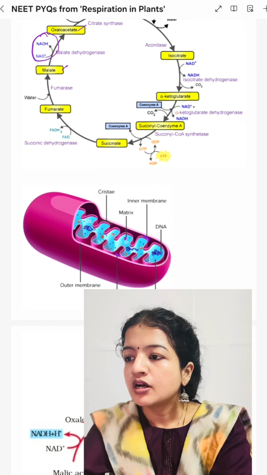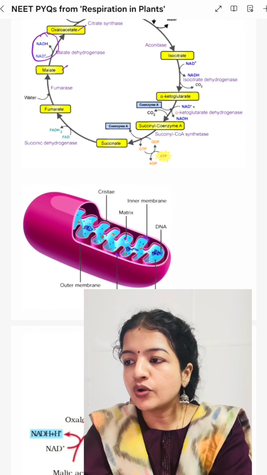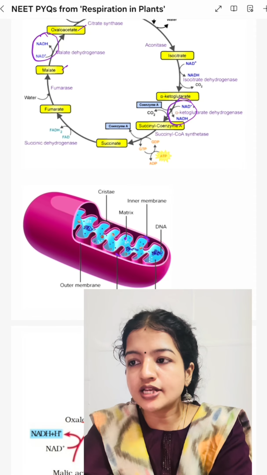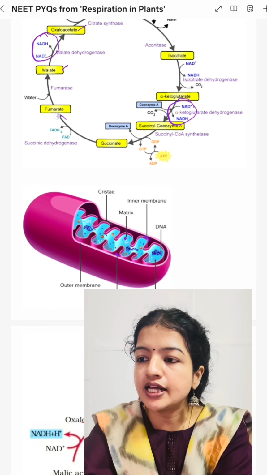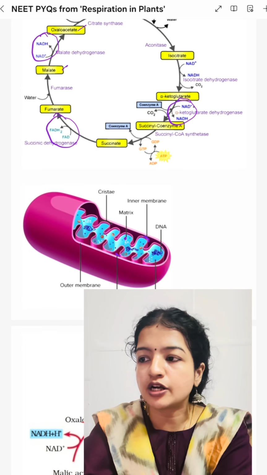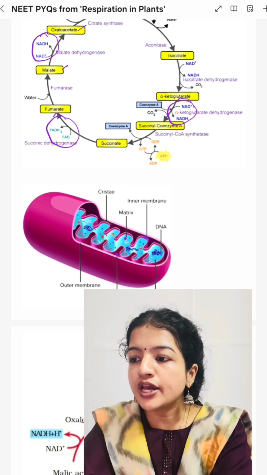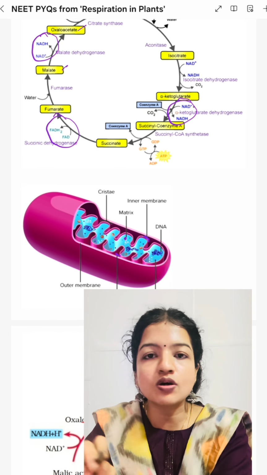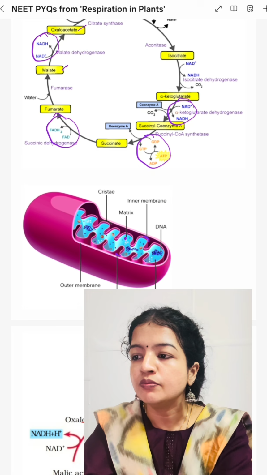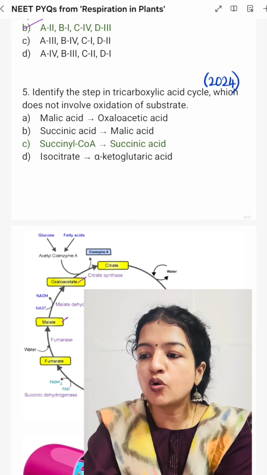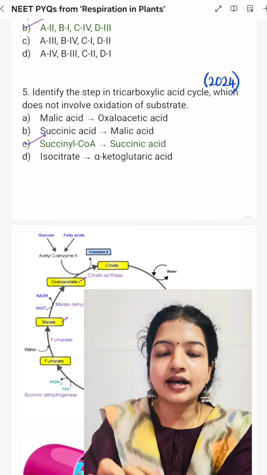And alpha ketoglutarate to succinyl CoA. In this reaction also oxidation of substrate takes place. And succinic acid to malic acid. In this reaction also oxidation of substrate takes place. Whereas succinyl CoA to succinate, in this reaction oxidation of substrate does not take place. Only substrate level phosphorylation takes place. So option C, succinyl CoA to succinic acid is the correct answer.